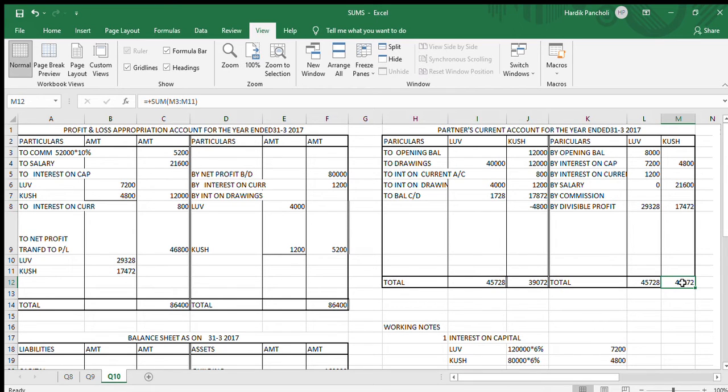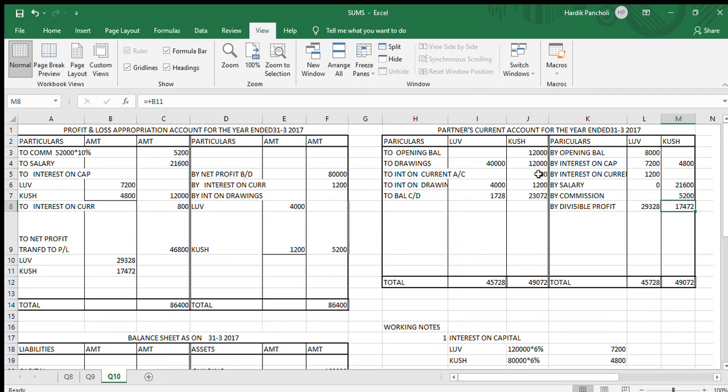Now over here in partner's current account, we have not written the amount of commission, 5,200. Now in partner's current account, the total of credit side is 49,072.